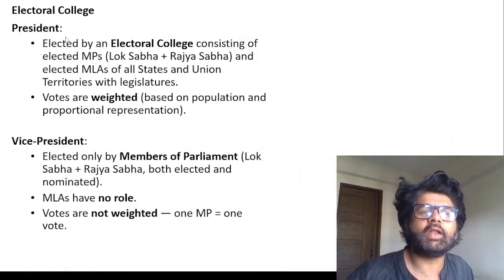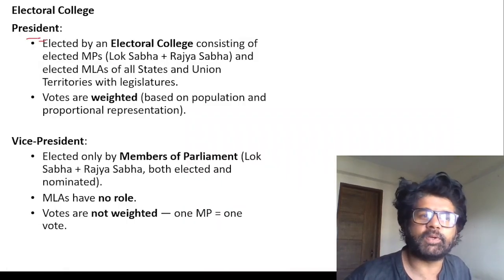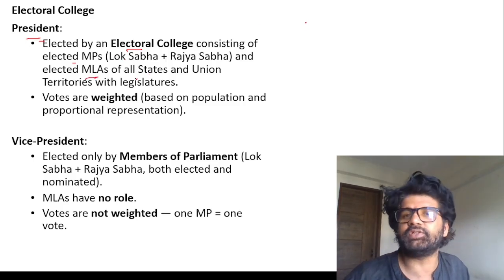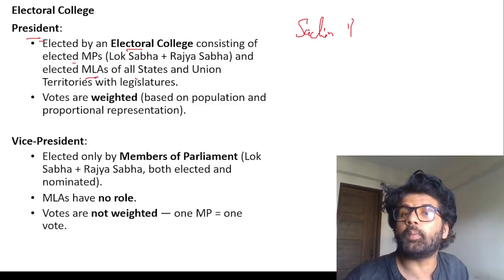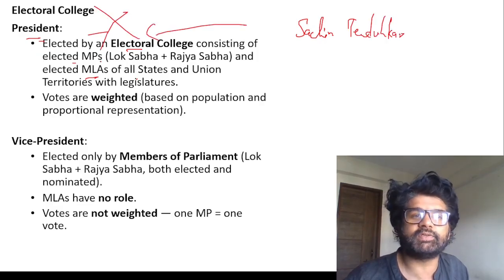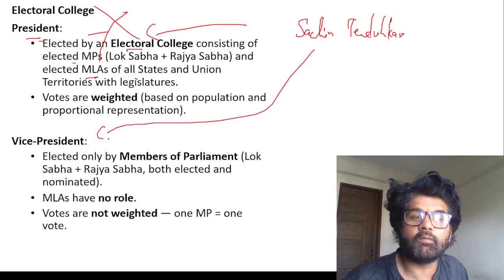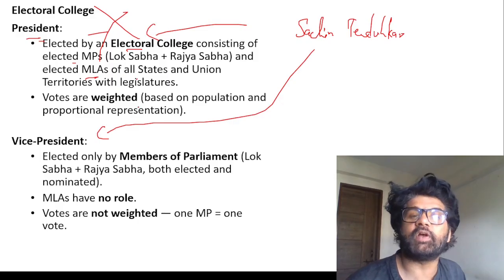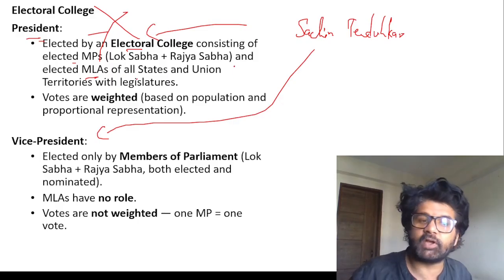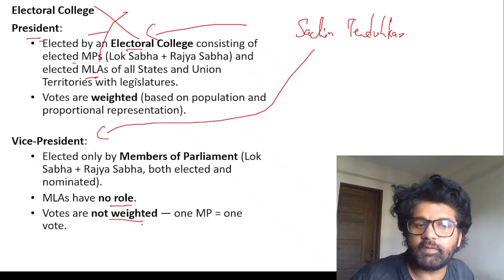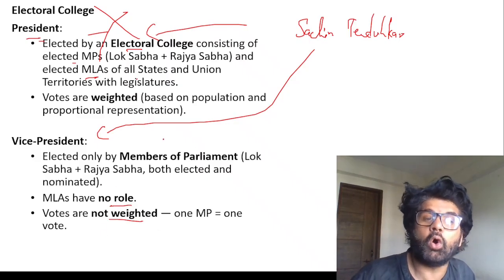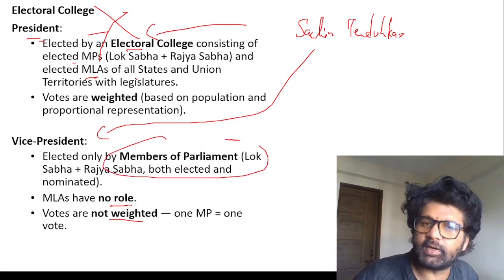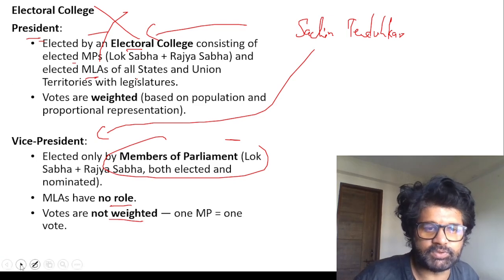So the electoral college is important from an exam perspective. President: elected MPs and elected MLAs, not nominated. Sachin Tendulkar, when he was a nominated MP of Rajya Sabha, could not have come for the President election, but he could have voted for the Vice President election because he was a nominated member of Rajya Sabha. In the President election, votes are weighted based on population, proportional representation. Vice President: MLAs have no role. Votes are not weighted. One MP, one vote. Remember these things. All members of Parliament, elected, nominated, etc., can take part in the Vice President election.